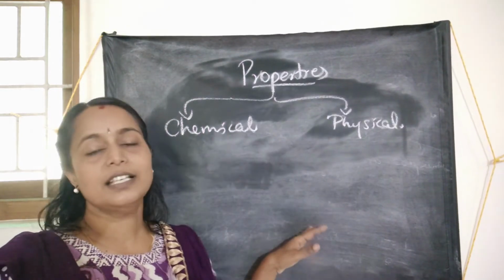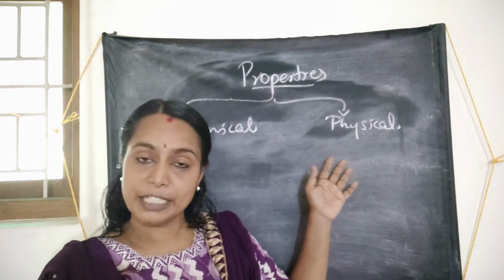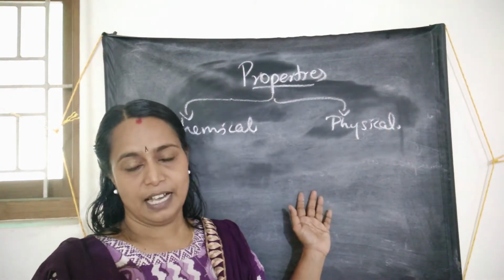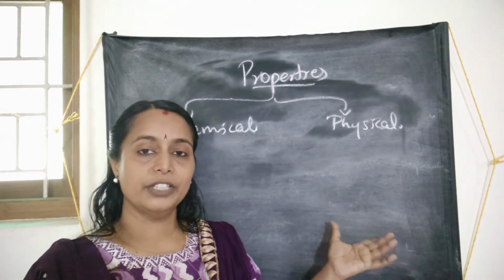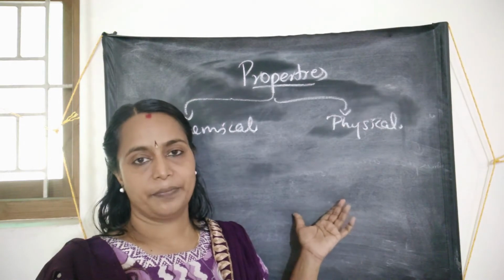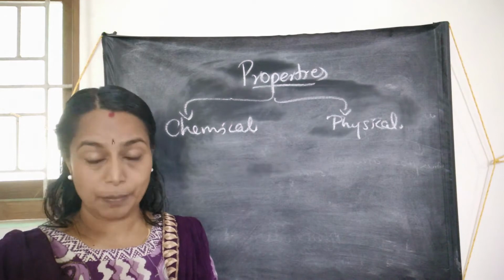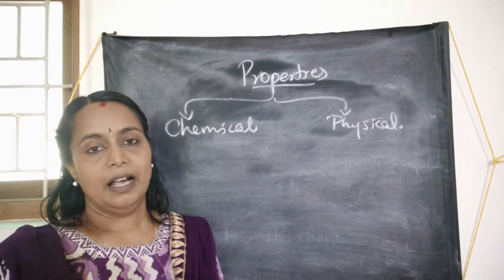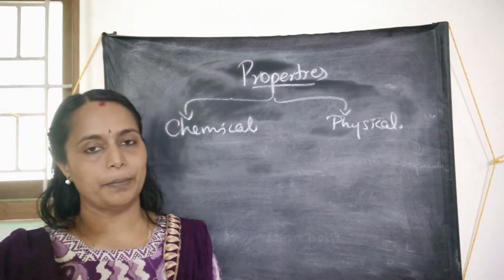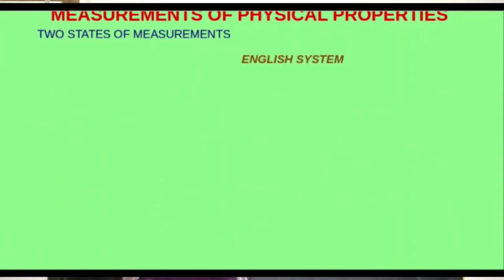But for this, first we have to know the physical properties of matter and their measurements. The physical properties can be measured without any change in the composition or the nature of the matter. The physical properties are the mass, temperature, boiling point, melting point, etc. In our chemistry, we deal with the following physical properties and their measurements also.